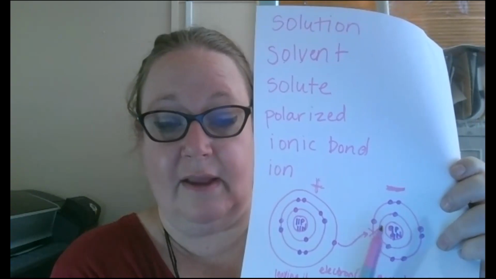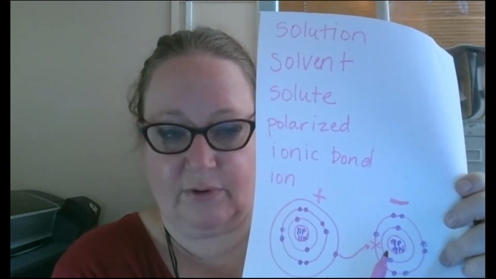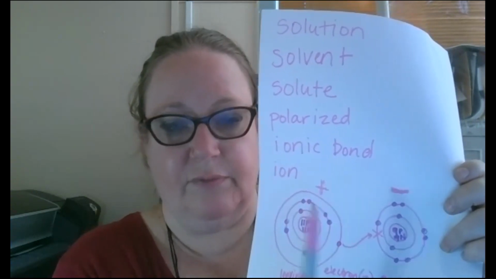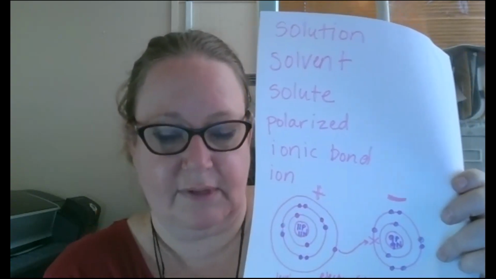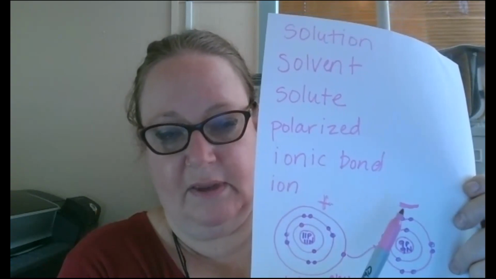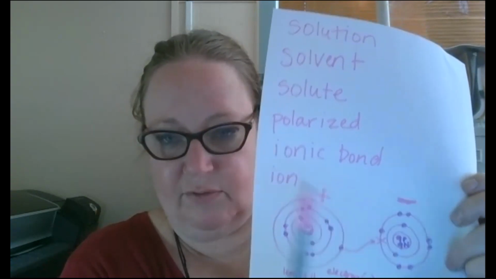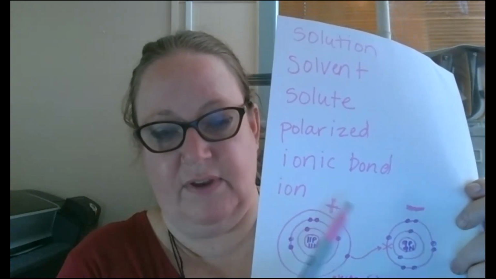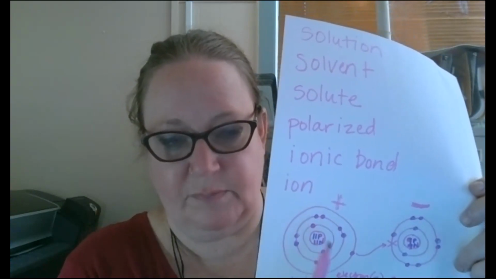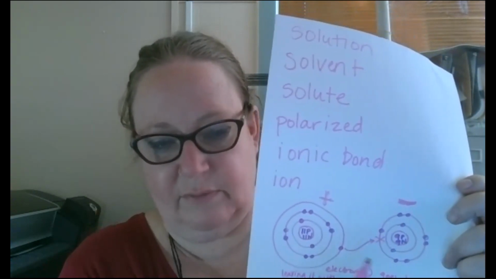An ion is just an atom that does not have the right number of electrons. So we have negative or positive ions depending on whether they gave one away or took one on. The ionic bond is because they're now positive and negative, they attract to each other. Remember we talked about it being the me, myself, and I, ionic, selfish bond. Basically, this one steals from the other one.